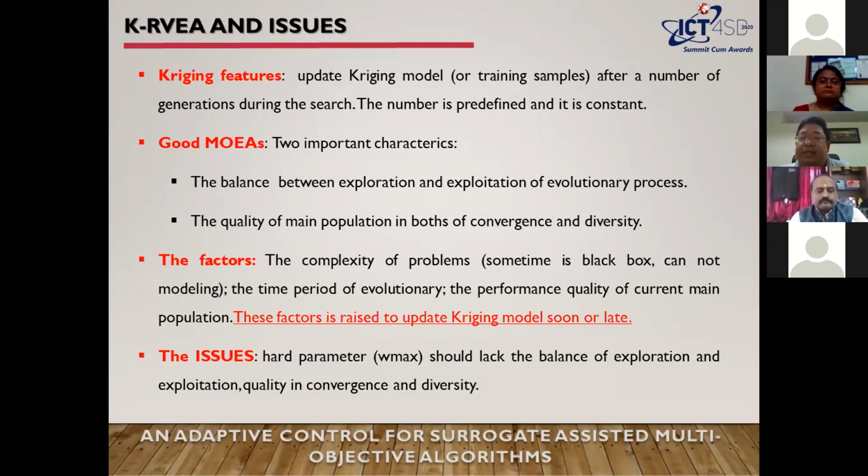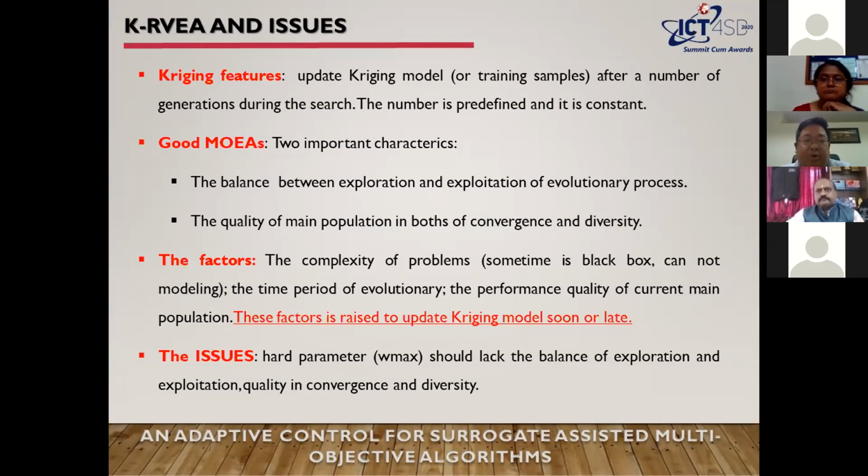To have a better algorithm, we need to care about two important characteristics. The first is keeping the balance between exploration and exploitation in the evolutionary process. The second is the quality of the main population, obtaining a population with both convergence and diversity.